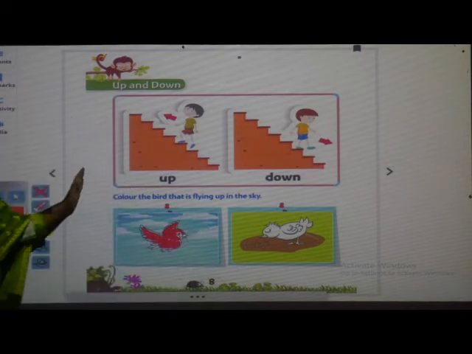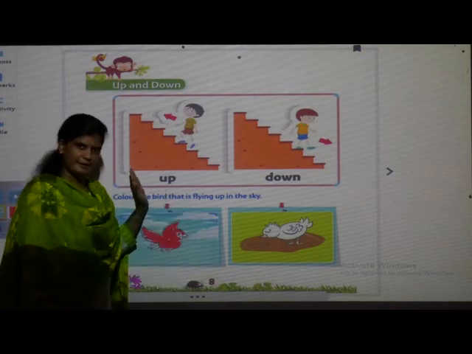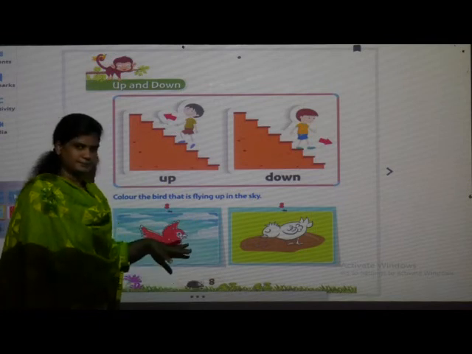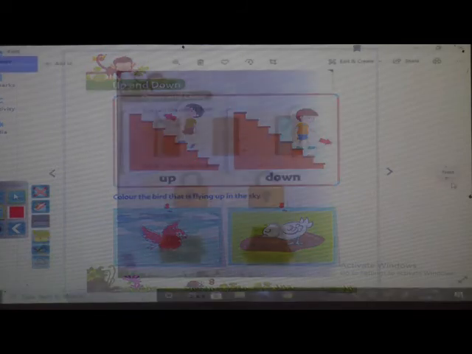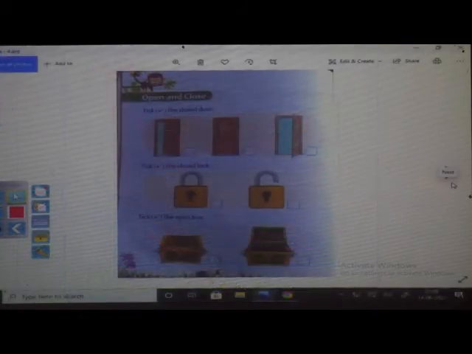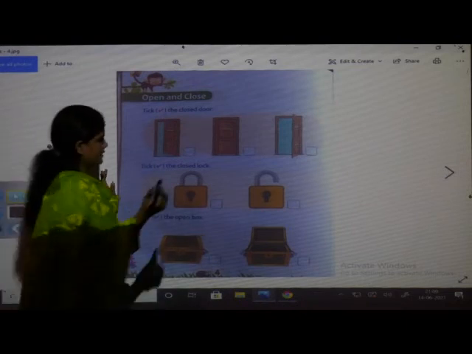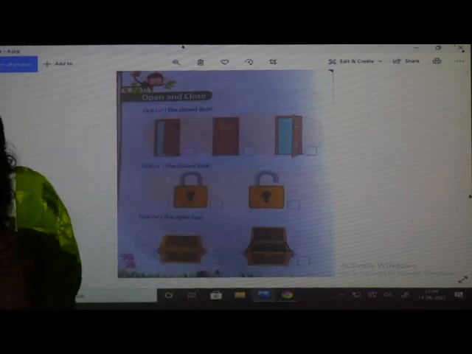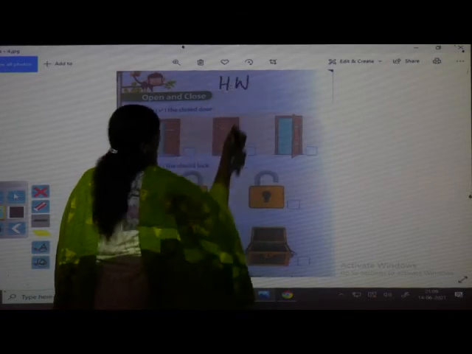So everybody, have you learned today's concept of up and down? Okay. Have you colored? Okay. Now open your workbook. In that workbook, open page number 4. Open page number 4. And write here HW, homework.